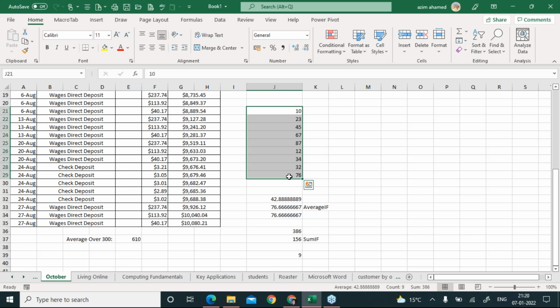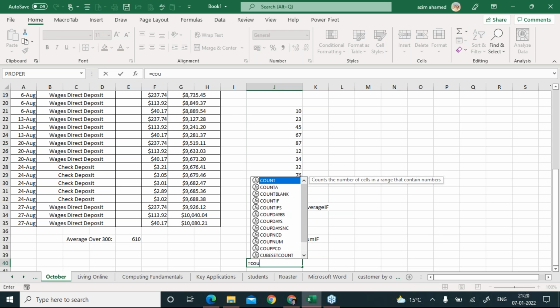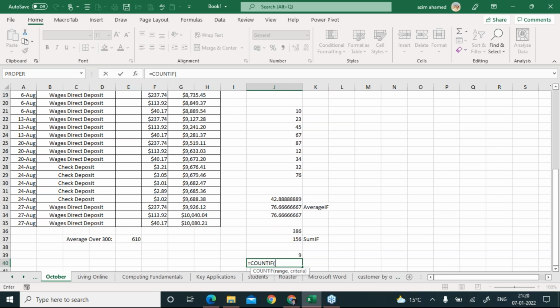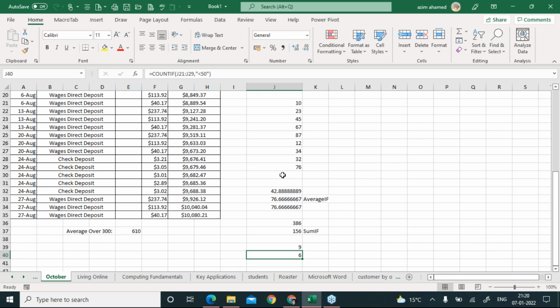Yes, absolutely fantastic answer. Count if. So I'm going to use this one that's called count if here, and I just select the range like this, comma, and you know it now, the situation, double quotes, less than, and that's 50, double quotes close. Very nice, Kumar. You mentioned the formula too. Brilliant. So the answer is 6.